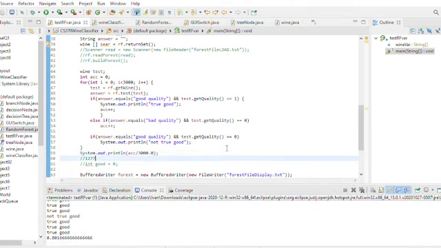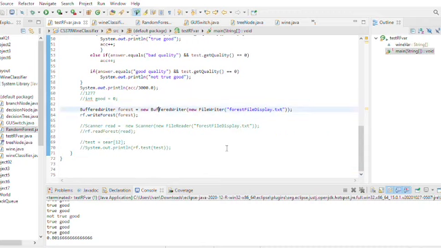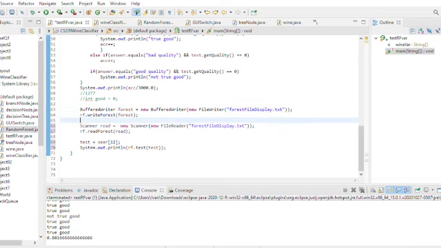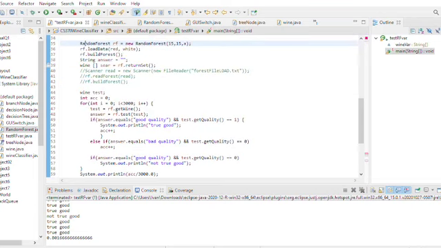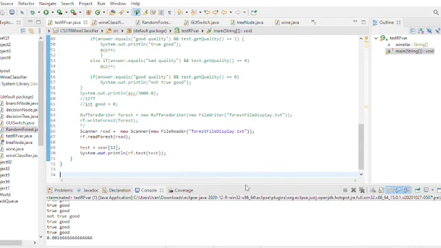So now, just a quick little presentation of reading in the random forest file. So let's just get rid of all of this. Alright, now before I actually run it, I'm just going to open up the random forest file that I wrote.